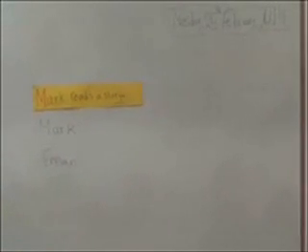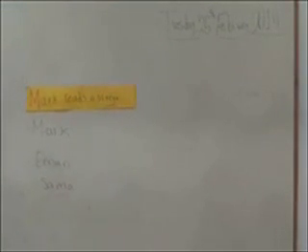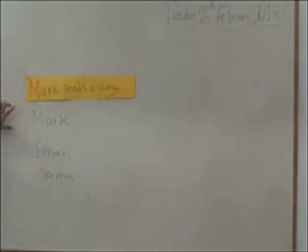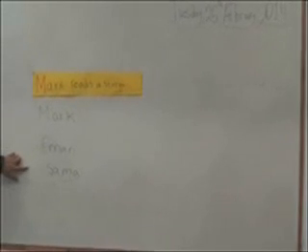And the one who plays with the ruler is Sama. So the one who reads the story was Mark, the one who eats the apple was Iman, and the one who plays with her ruler was Sama.